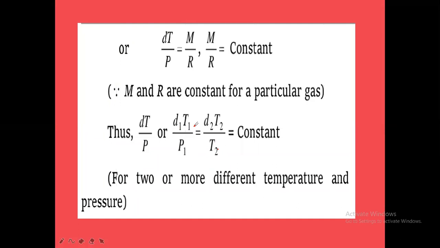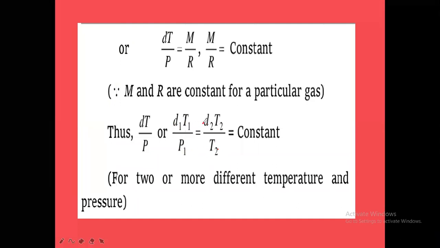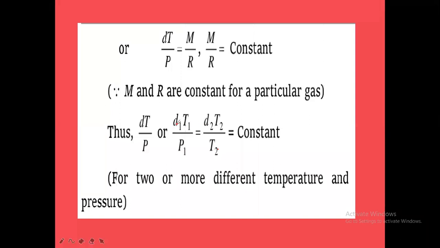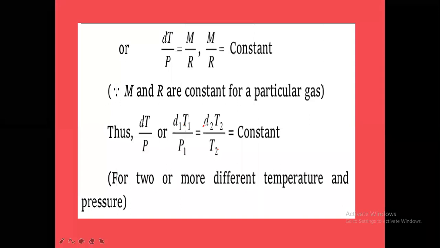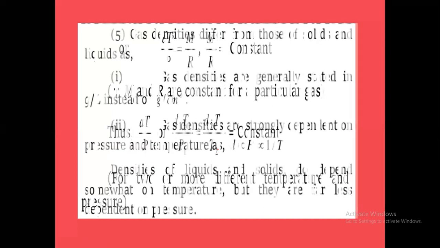So when temperatures are the same and when pressures are the same, we can take D1 equal to D2 when the densities of two gases are the same. Suppose the densities of two gases are the same. In that case, what can we take now? T1 by P1 is equal to T2 by P2. That one we can take. So in this way, we have to take different equations for different conditions.